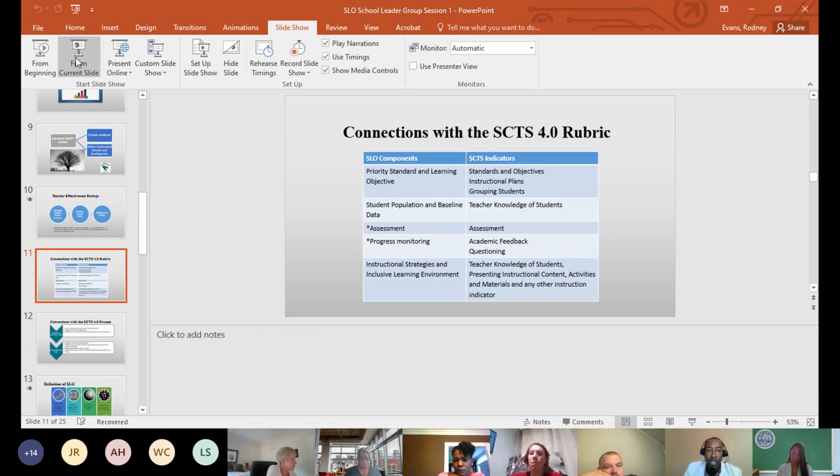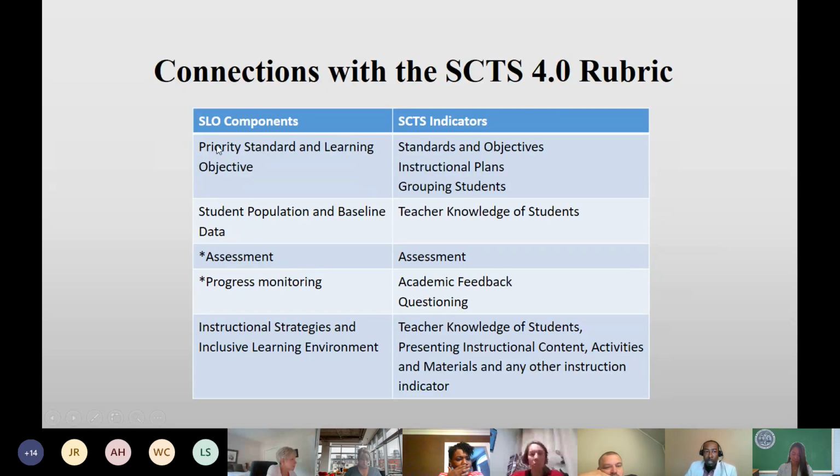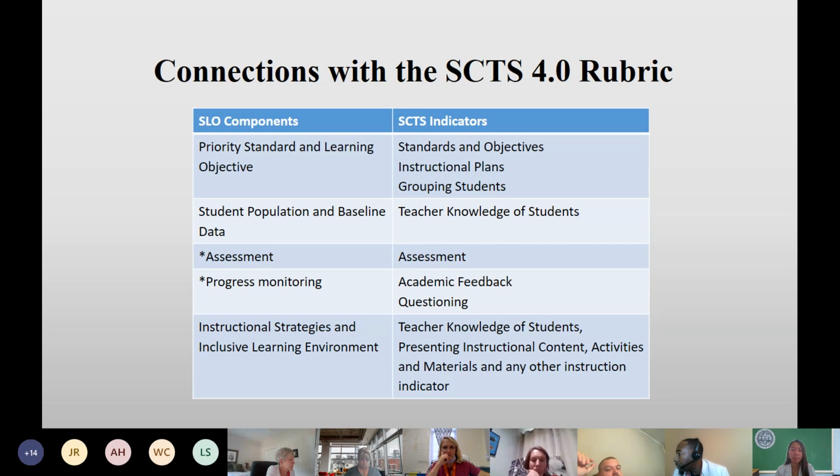All right. This graphic here that we showed this morning shows you the SLO components and how it crosses over to the SCTS indicators. So for that particular question that we wanted you to look at, let me go back to that slide. We want you to look at how these tie together. If you're having a more in-depth conversation about the teacher's SLO, as you're talking about these components and the relationship, those are conversations that you're going to have throughout that conference.